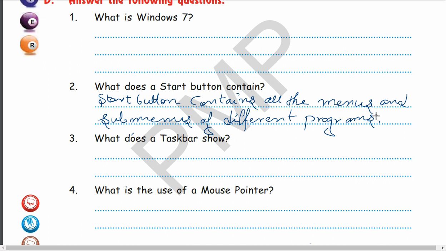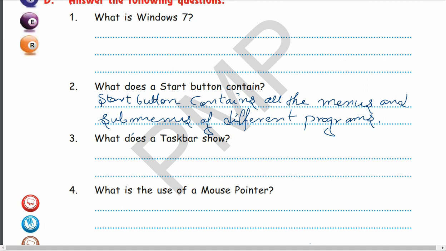Alright? Please write the answer. Start button contains all the menus and sub-menus of different programs.